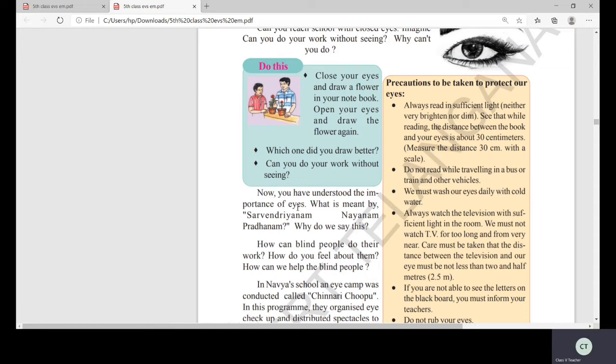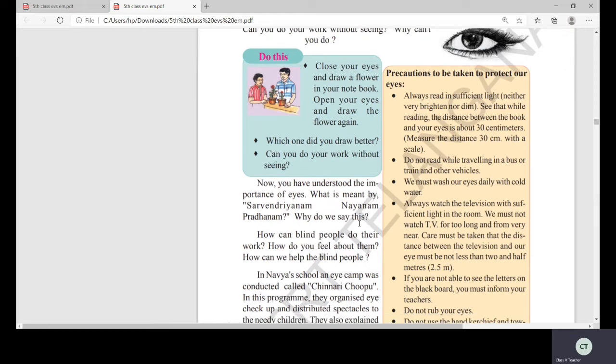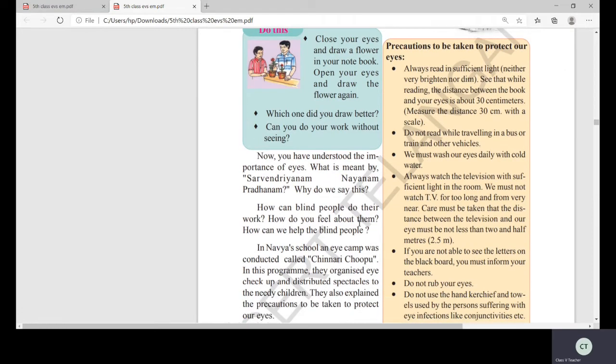Now you have understood the importance of eyes. What is meant by Sarvendriyanam Nayanam Pradhanam? Why do we say this? See, from olden days they are saying that Sarvendriyanam means every body part which is more important.